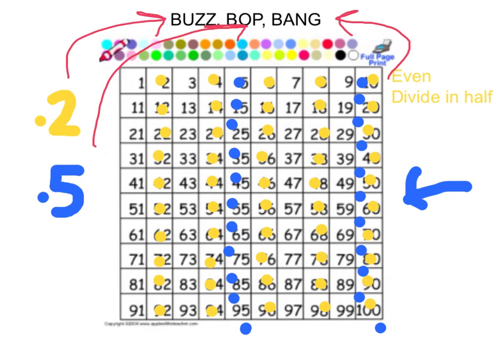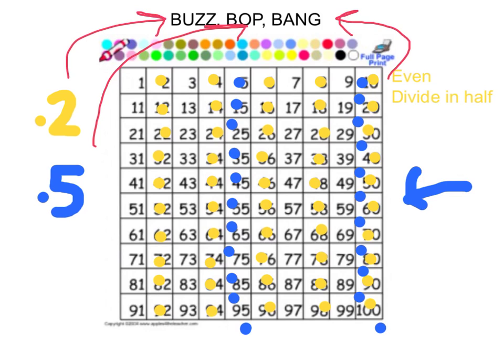So this is what it would sound like if everyone got the answer right. It would go 1, buzz, 3, buzz, bop, buzz, 7, buzz, 9, bang, 11, buzz, 13, buzz, bop, buzz, 17, buzz, 19, bang, and you'd carry on playing until either someone says the wrong thing, remembering that you're not allowed to say the multiples of 2 or 5, or both, or until maybe you got to 100.